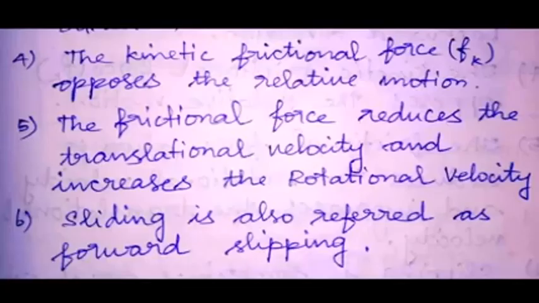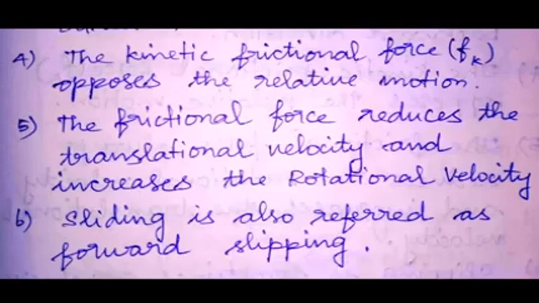Fourth, the kinetic friction Fk always opposes the relative motion, which means an opposite force acts against the applied force. Fifth, the frictional force reduces the translational velocity and increases the rotational velocity. For this condition only, the relative velocity will be equal to 0 when it is in pure rolling.